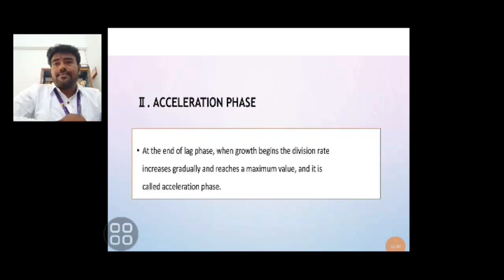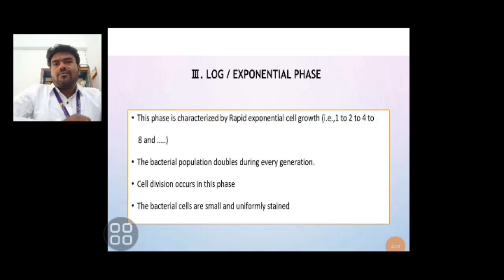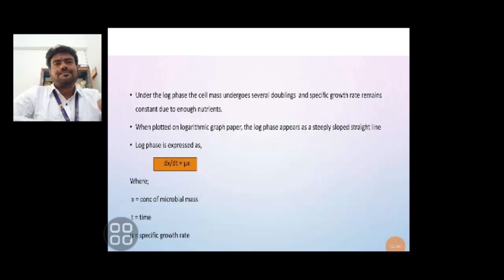Then the acceleration phase: at the end of the lag phase, when growth begins, the division rate increases gradually until it reaches its maximum value. This is called the acceleration phase. Then what is the log or exponential phase? This phase is characterized by rapid exponential growth. The organism number goes 1 to 2, 2 to 4 and 4 to 8. The bacterial population doubles during every generation. Cell divisions occur at a constant rate. The bacterial cells are small and uniformly stained.